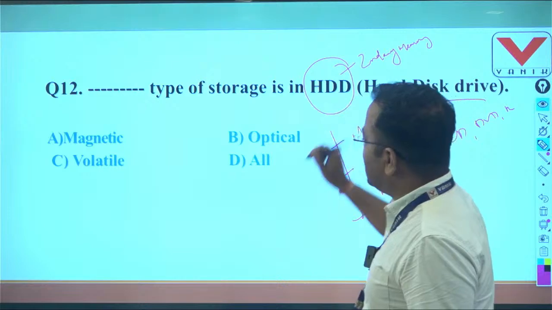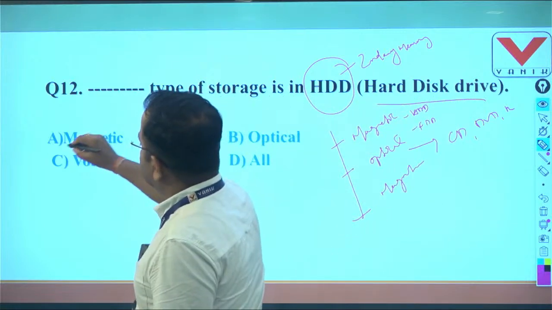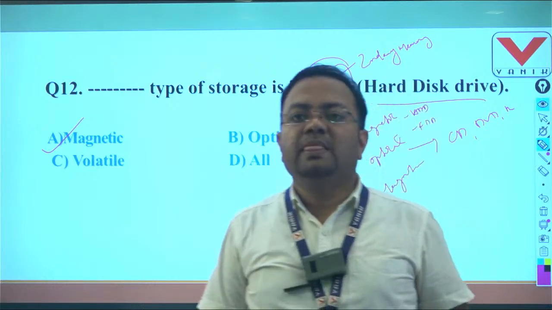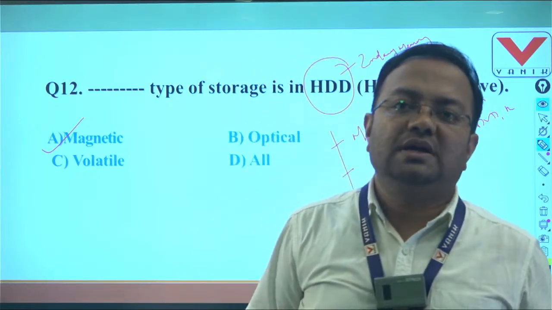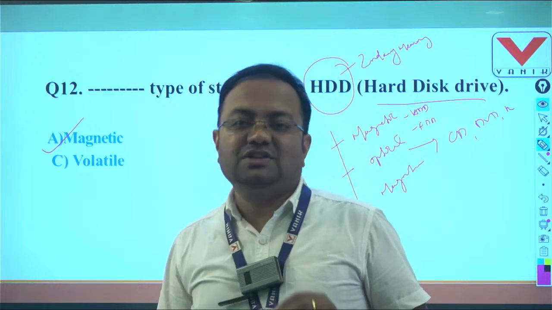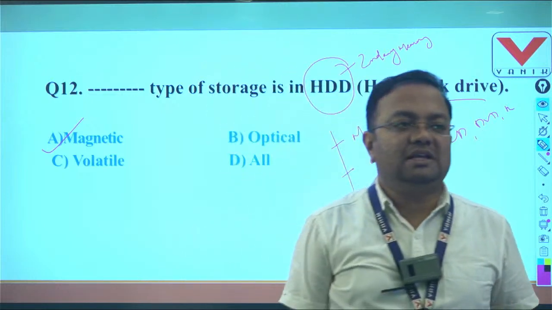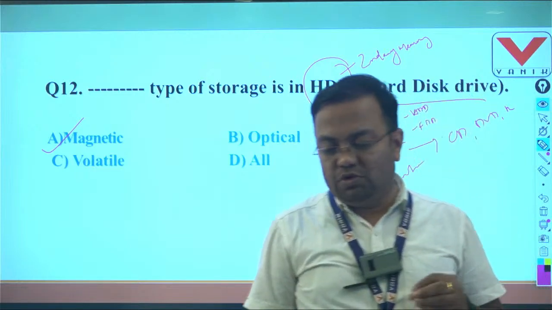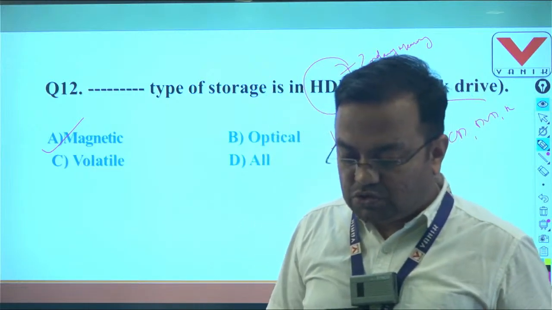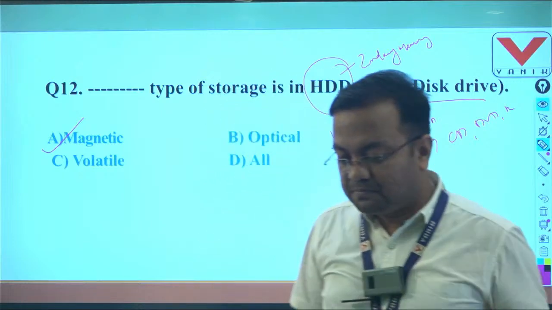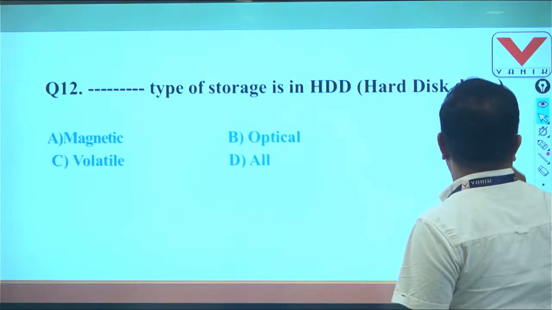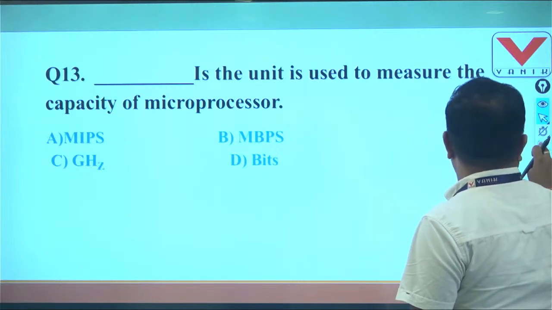As it has asked about hard disk, here answer is A, magnetic. So hard disk drive and floppy disk drive both are examples of magnetic storage. If the question is what are the examples of optical storage, then answer is CD, DVD and Blu-ray disc. So students, question number 12, answer is A. Then goes to question number 13.